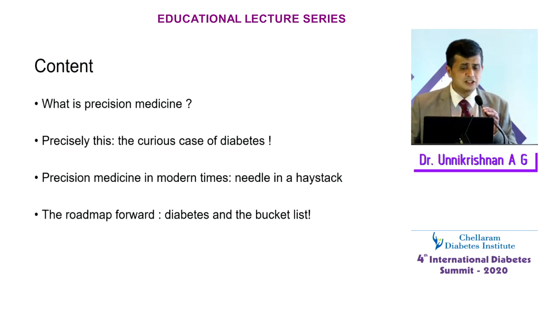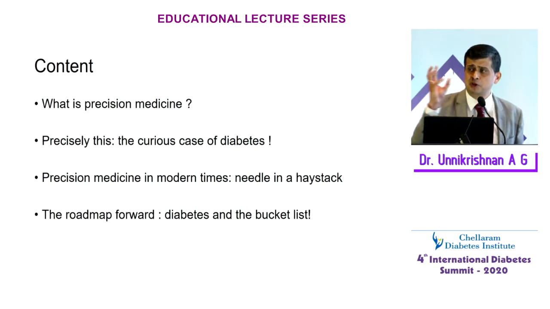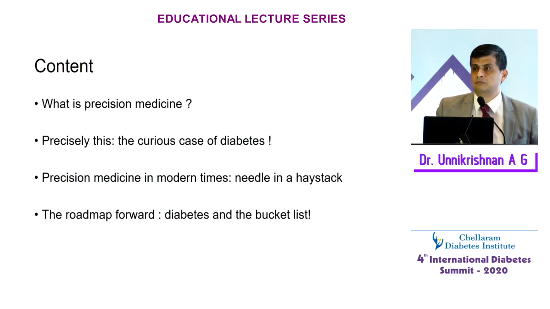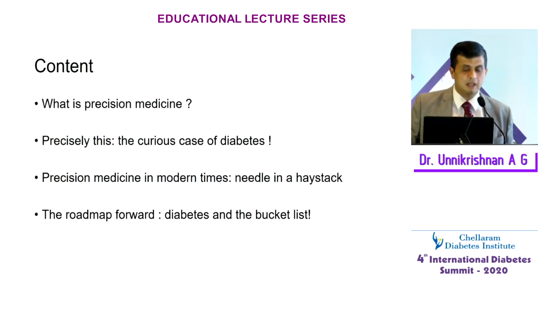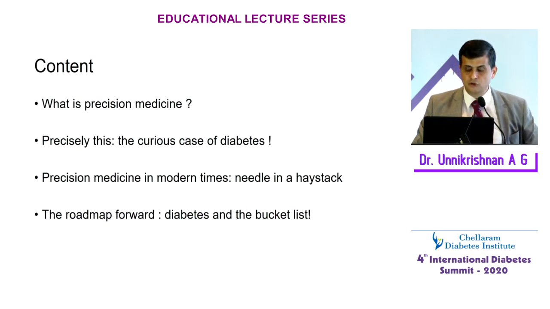So we've looked at what is precision medicine. We've looked at what is precision versus personalized. I've also looked at precisely this curious case of diabetes where we are in a situation where we don't know what type 2 diabetes is, and we've just seen a classification which has cut down diabetes into 5 types. And now let's look at precision medicine in modern times, looking for a needle in a haystack.